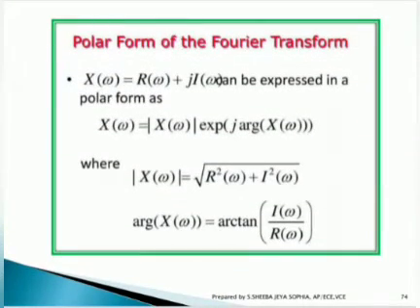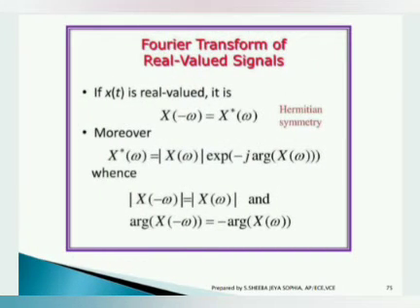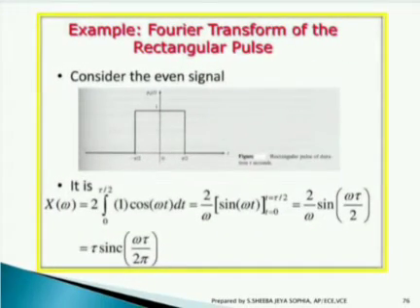From this you can find the magnitude and the phase response: modulus of X of omega equals square root of R square of omega plus I square of omega, and argument of X of omega, that is the phase value, is arc tan of I of omega divided by R of omega. If x of t is real valued, then X of minus omega is equal to X conjugate of omega.